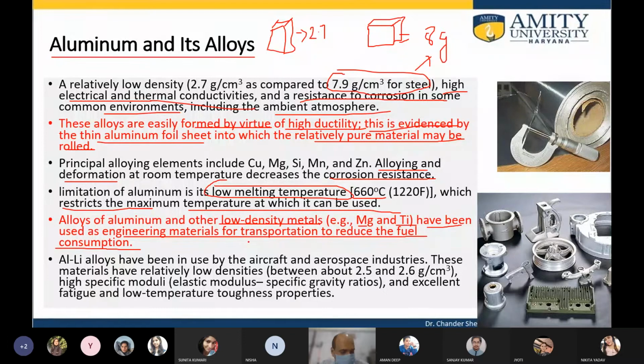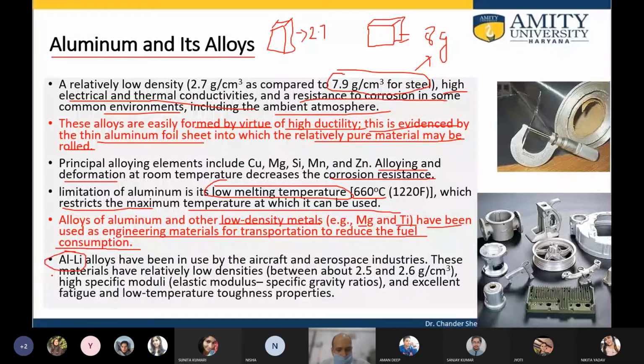Have you heard about the titanium alloys? They are being used in aircraft, in multiple parts of the aircraft, because of their high strength, low density, and so on. So that reduces the fuel consumption.